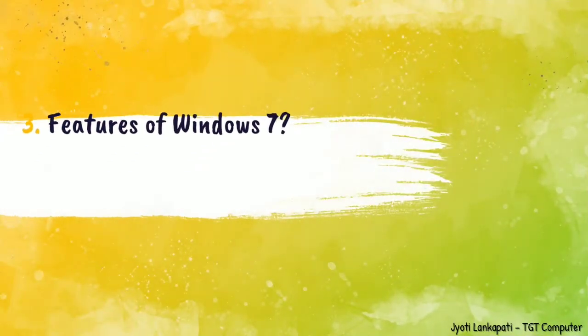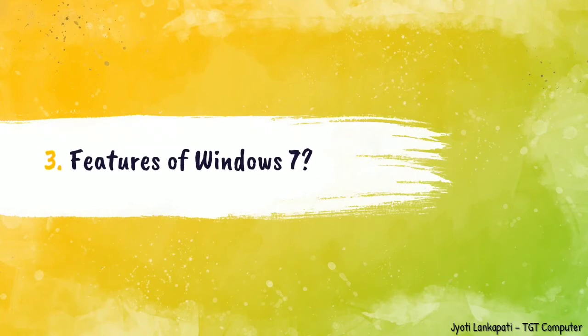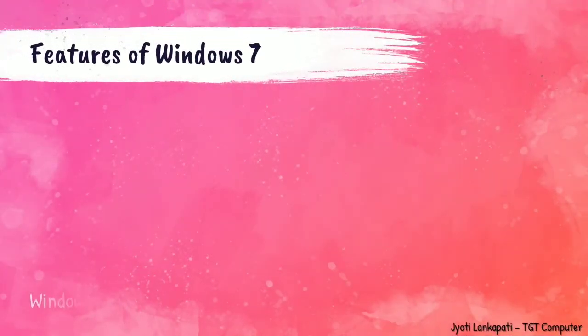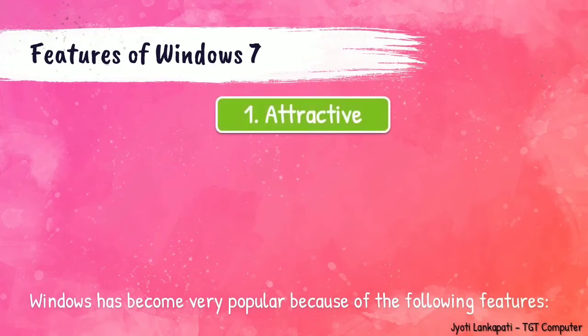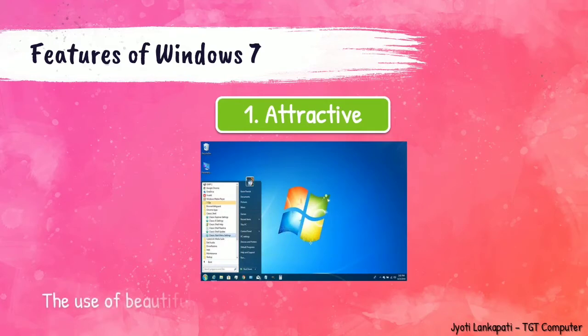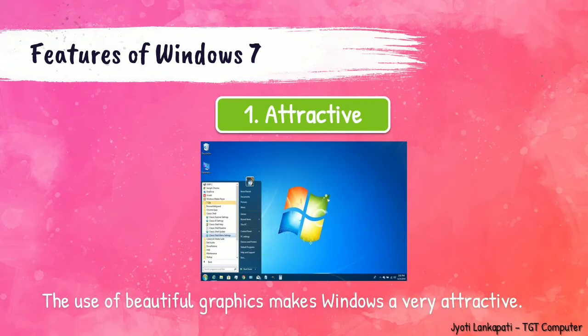Now let's see the third one, features of Windows 7. Windows has become very popular because of the following features. The first is attractive. The use of beautiful graphics makes Windows very attractive, as shown in the figure.